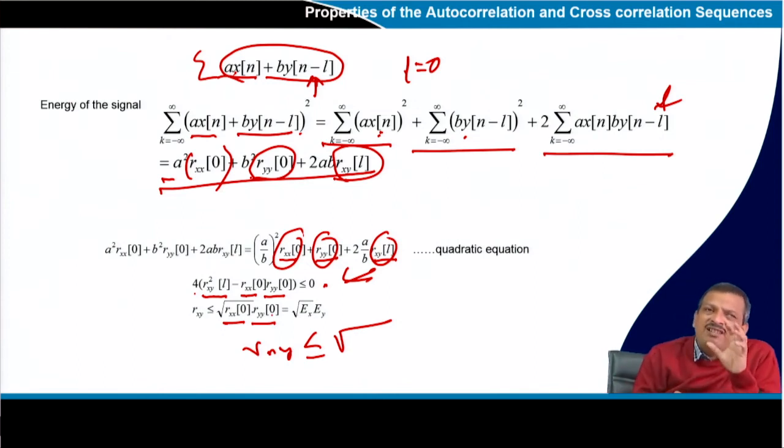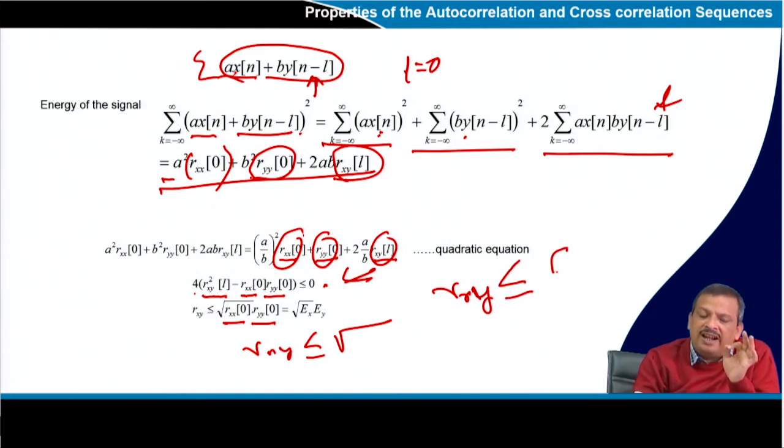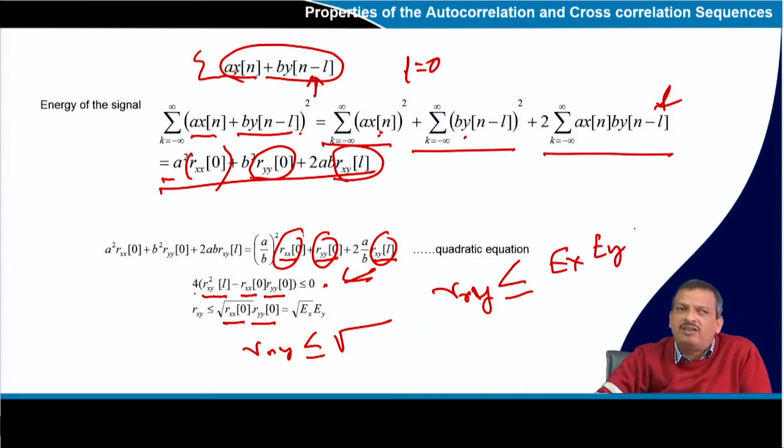So, any time, the correlation coefficient Rxy must be less than or equal to the energy product, or geometric mean, of the energies of the two signals. Ex is the energy of the x signal, Ey the energy of the y signal.